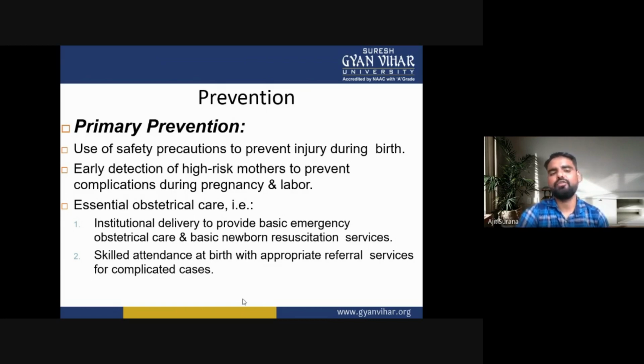In primary prevention, there is use of safety precautions to prevent injury during birth, early detection of high risk mothers to prevent complications during pregnancy and labor, essential obstetrical care, that is institutional delivery to provide basic emergency obstetrical care and basic newborn resuscitation services, skilled attendance at birth with appropriate referral services for complicated cases.